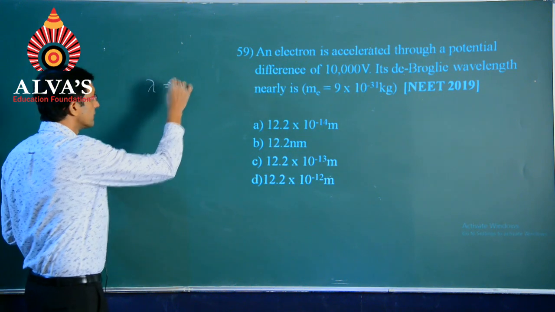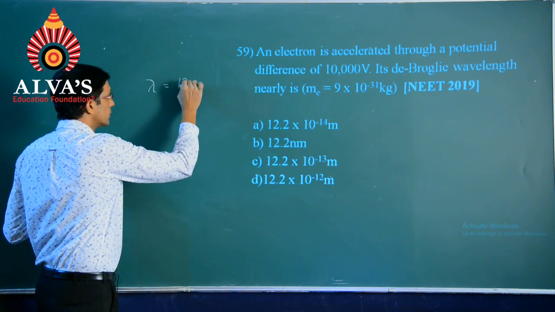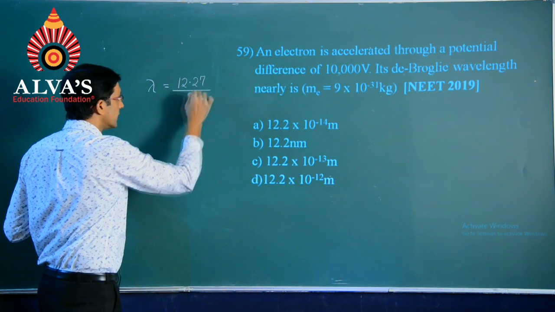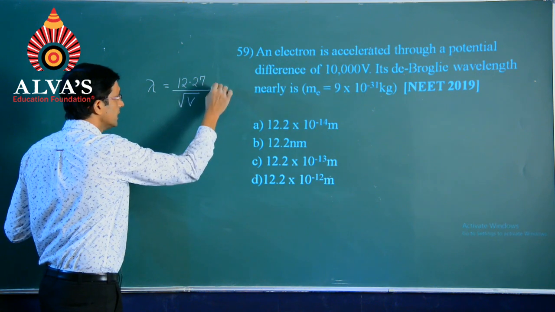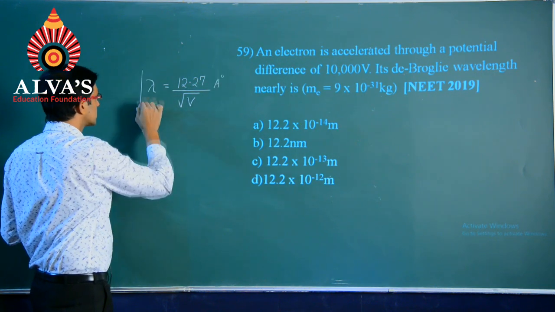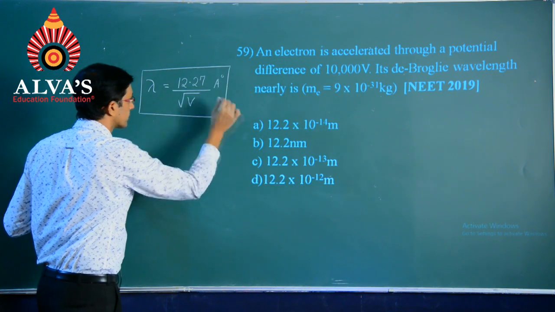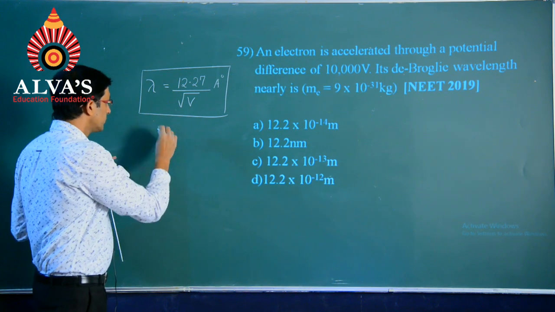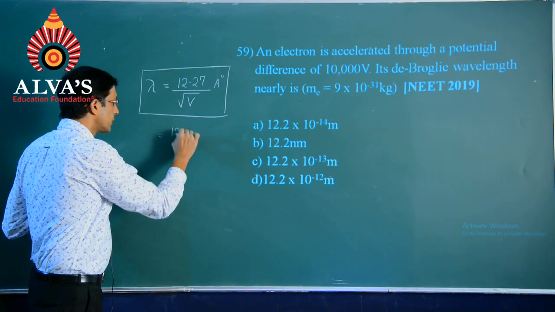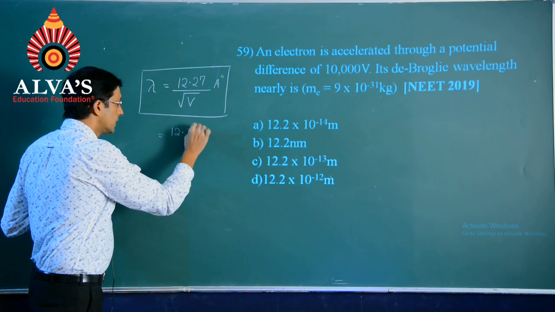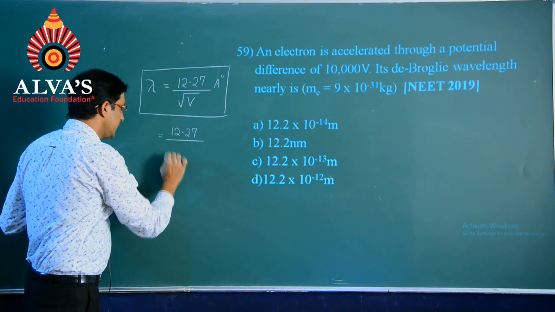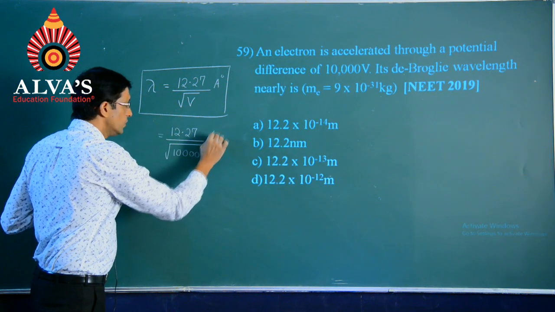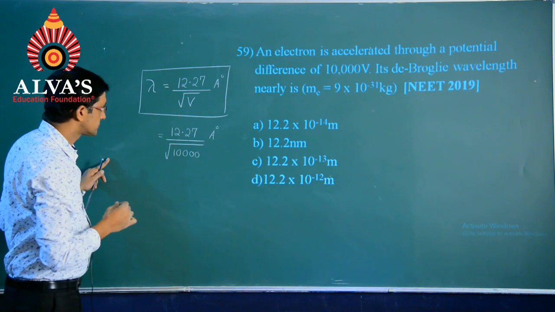In short, on simplification, lambda could be shown also as 12.27 divided by root V in angstroms. Since they have given the voltage here, this would be very suitable for us to simplify. 12.27 divided by root of 10,000 in angstroms itself.